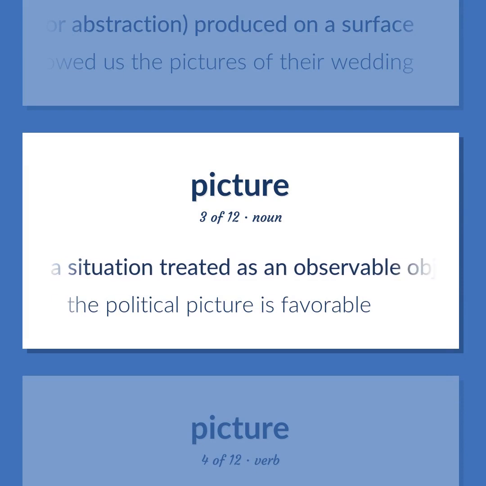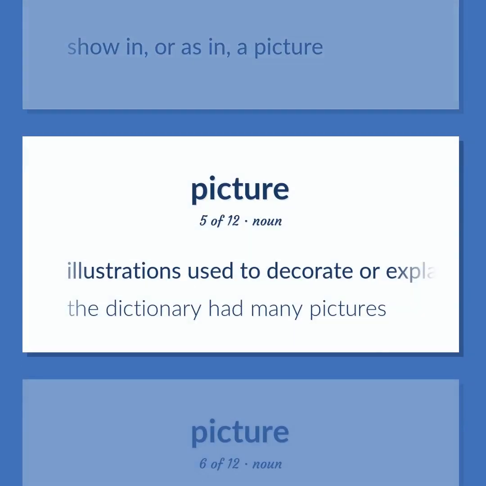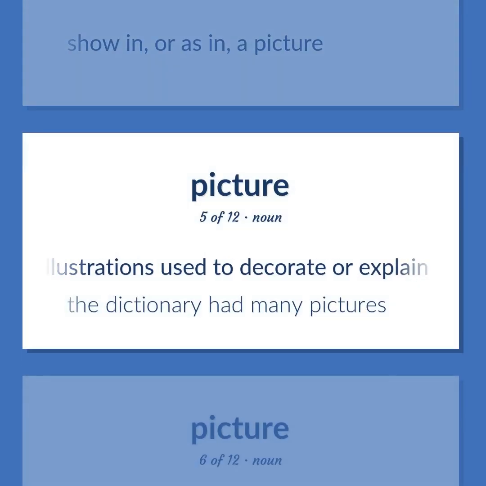A situation treated as an observable object. The political picture is favorable. Show in, or as in, a picture. Illustrations used to decorate or explain a text. The dictionary had many pictures.